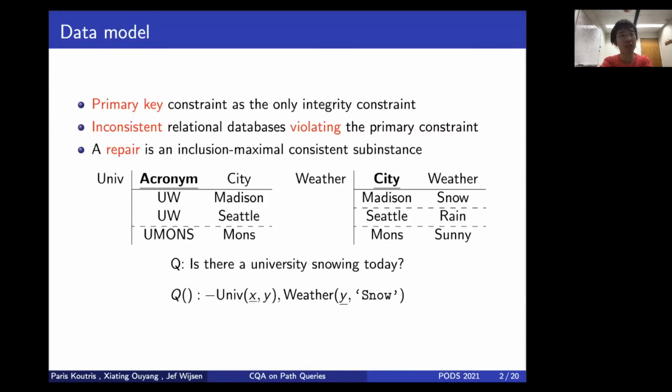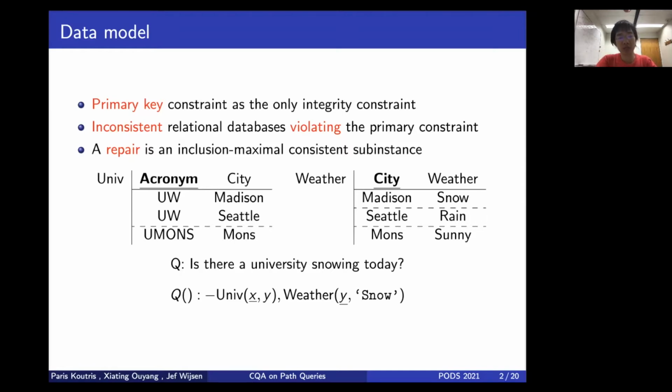In our work, we consider primary key constraint as the only integrity constraint, and we want to study inconsistent databases that could possibly violate a primary key constraint. That means each primary key could correspond to multiple facts in the database. When we have such an inconsistent database, what we want to do is to repair it. By a repair, we mean to select a maximal set of facts in the database that still satisfies the primary key constraint.